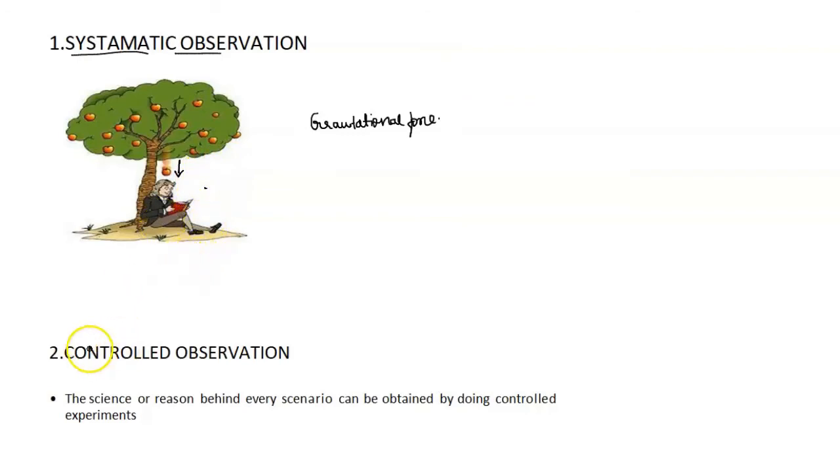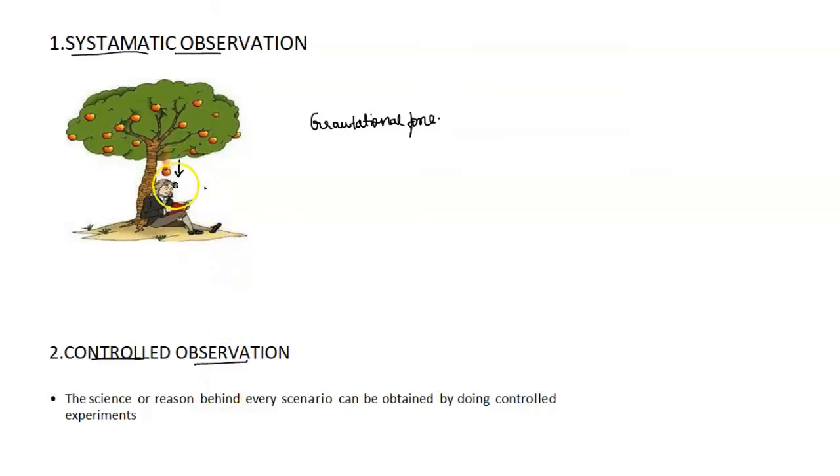Moving on to the second point, that is controlled experiment. Any scenario that you observe in nature could have happened by chance, or there may be a reason for that scenario. When we first see something, we are not aware that there is a science behind it.